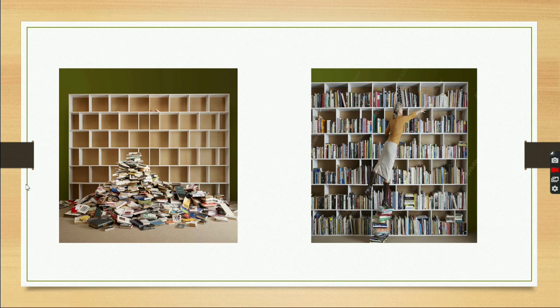It is a pile of books, but here they are arranged according to a particular class number. So it is called classification. Each and every book has a class number, and according to the class number the librarian arranges them. This is the importance of classification.